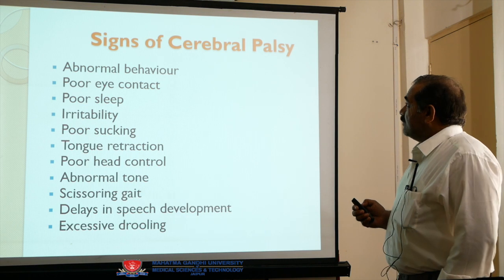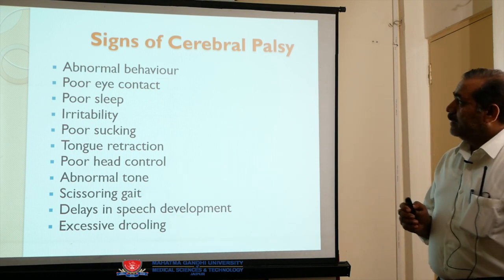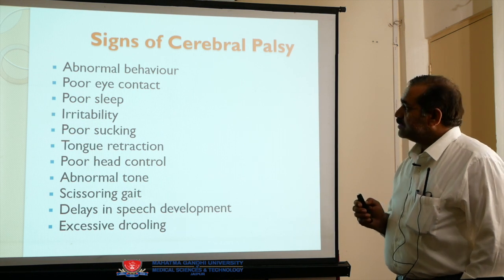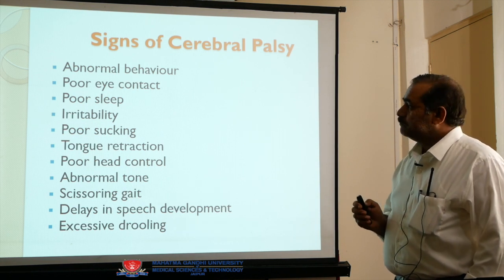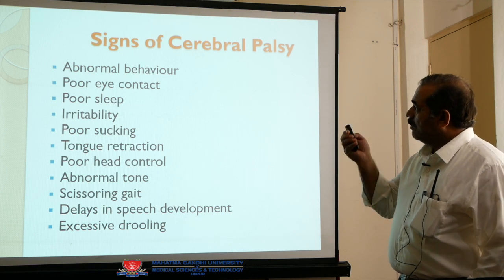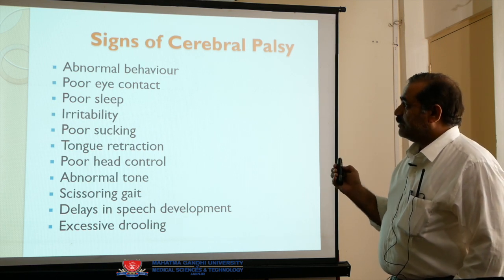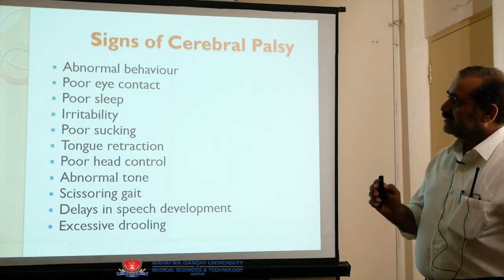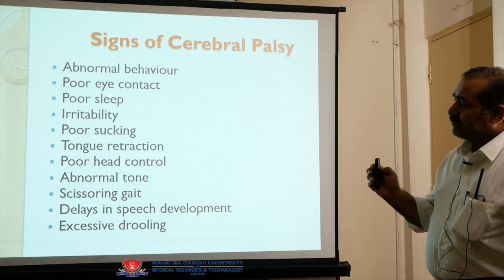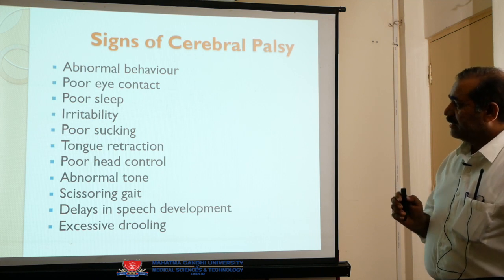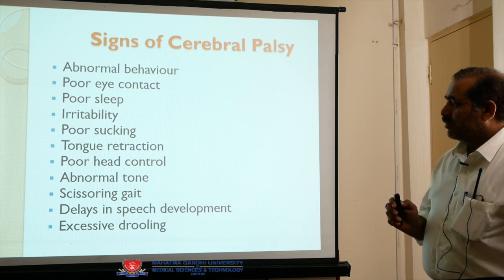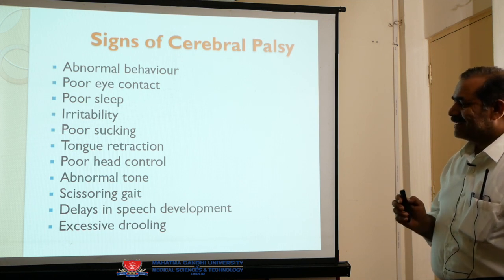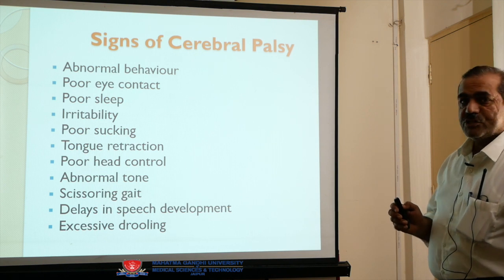Now come to the signs of cerebral palsy. What are the signs of cerebral palsy? You can see all these signs in the cerebral palsy patient. Number one, abnormal behavior, poor eye contact, poor sleep, irritability, poor sucking, tongue retraction, poor head control, abnormal tone, seizures, gait abnormalities, delays in speech development.